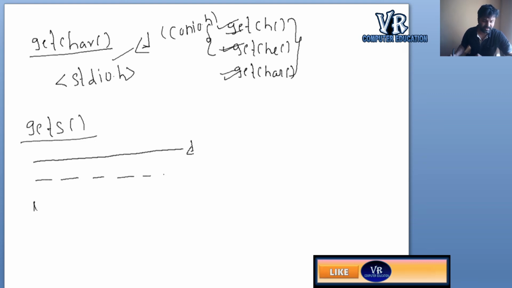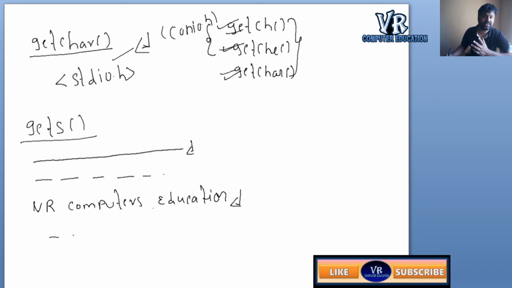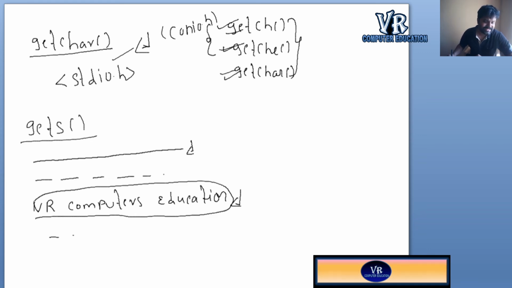Suppose you write we are computers education. Like this you can give continuously on a single line. If you press enter here, from the next line it won't read. Only this will be stored as a string in the array variable.